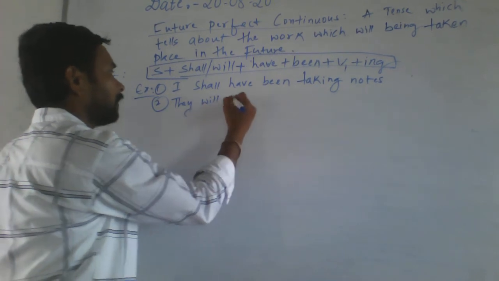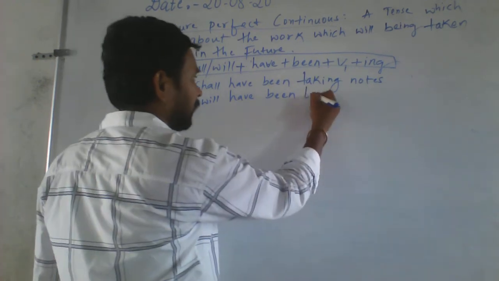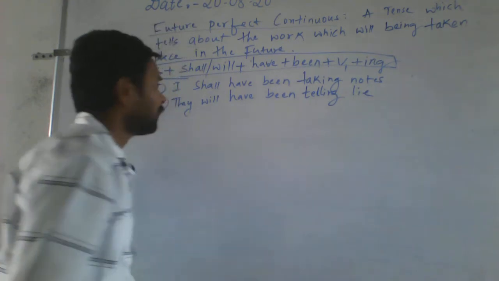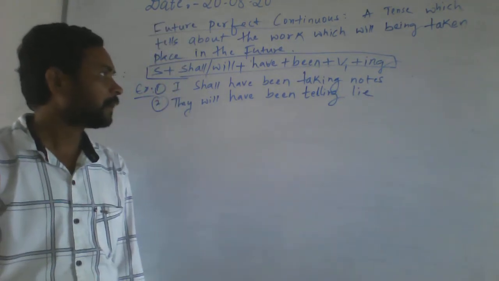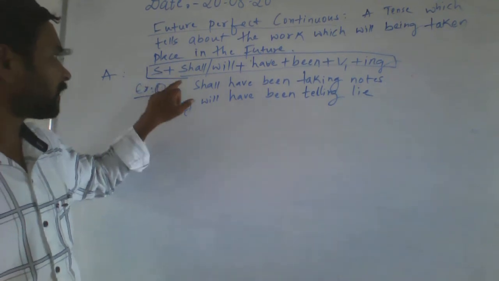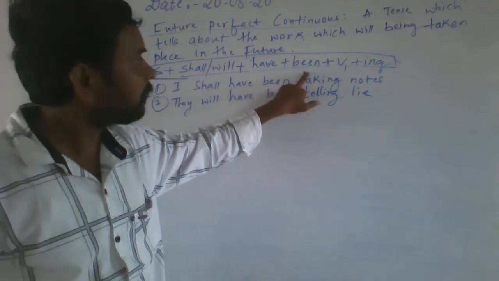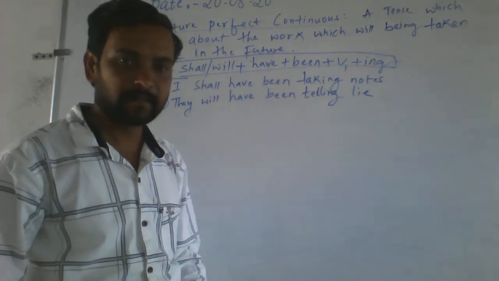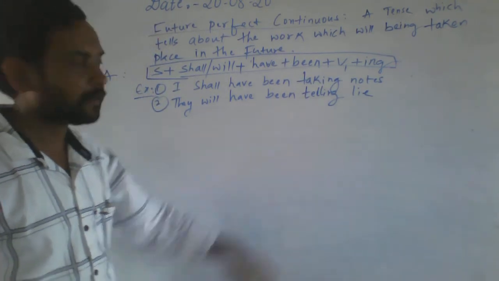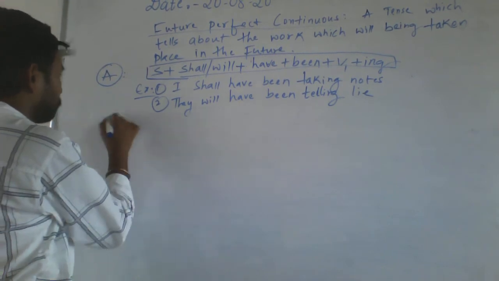They will have been telling lie. They will have been telling lie. Okay. Here the subject, shall or will, then have, then been, V1 plus ing. So according to the formula, examples are here. Is it understood? So assertive is over, then negative.